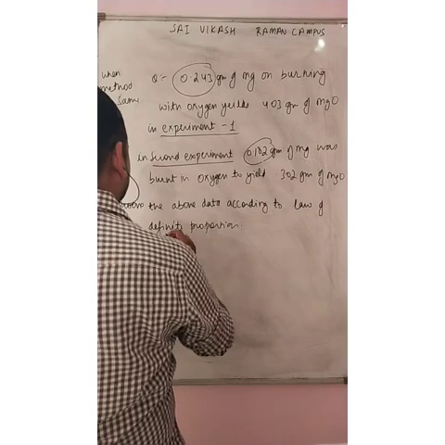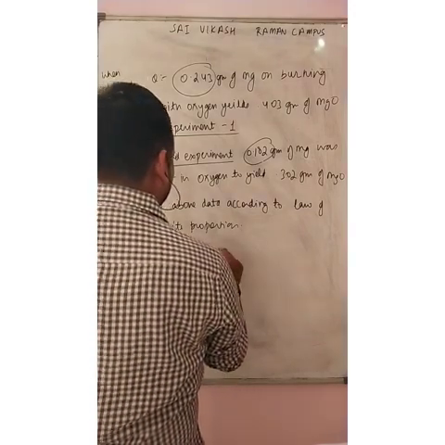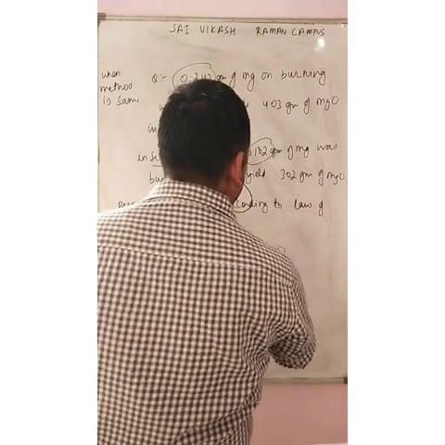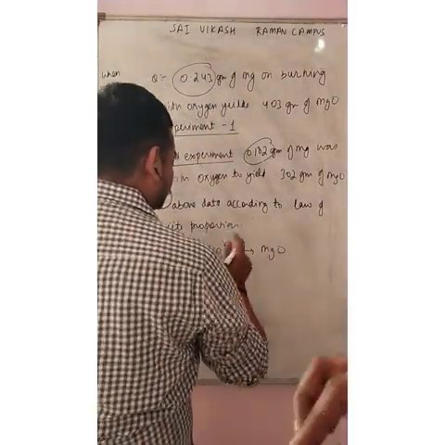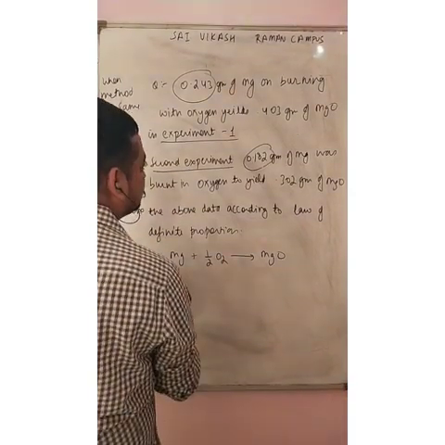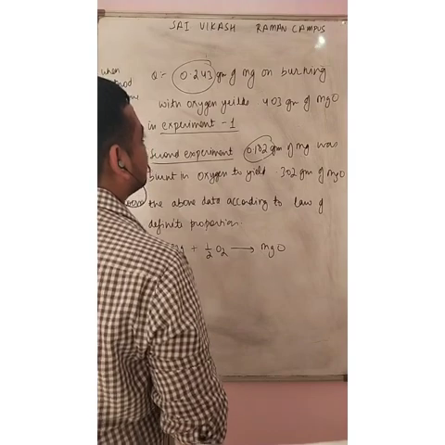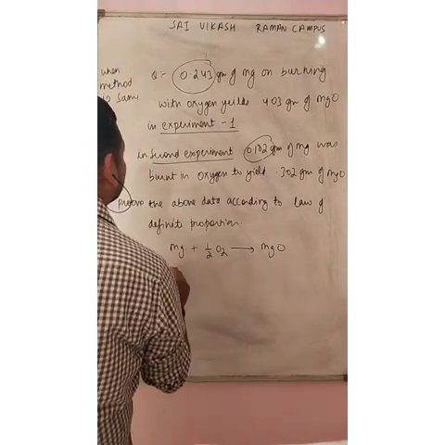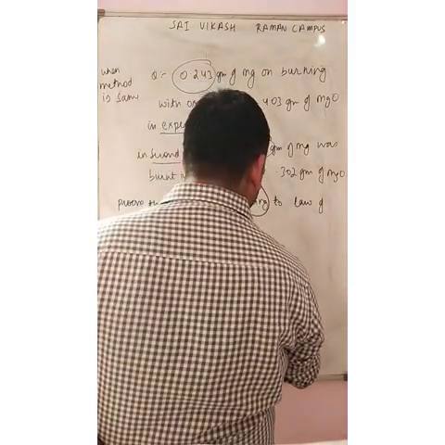Now what will we do? First of all, we should write the correct balanced equation. Mg plus half O2 gives MgO. Here in case 1, 0.243, and this one was 0.403.